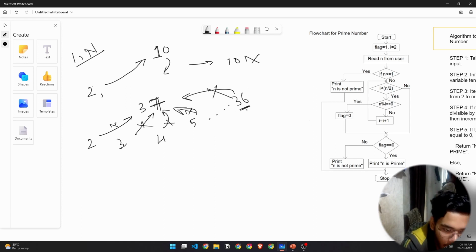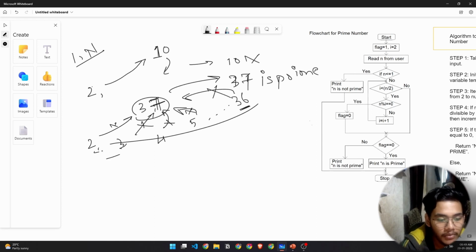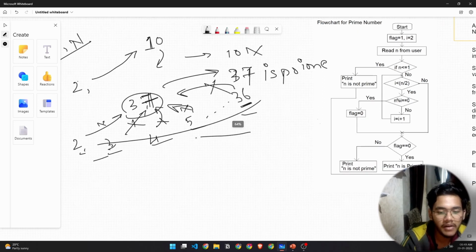After we have checked all numbers from 2 to 37, we'll say that yes, this is a prime number. So we'll have to check a number each and every time. That is the logic behind finding whether a number is prime or not.